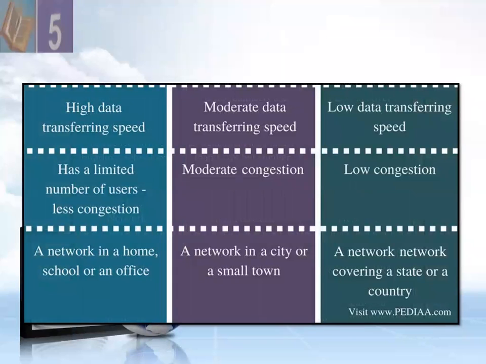A LAN has a high data transferring speed, a MAN has a moderate data transferring speed, and a WAN has a low data transferring speed. A LAN has a limited number of users and less congestion, a MAN has moderate congestion, and a WAN has low congestion. A LAN is a network in a home, school, or office, a MAN is a network in a city or a small town, and a WAN is a network covering a state or a country.